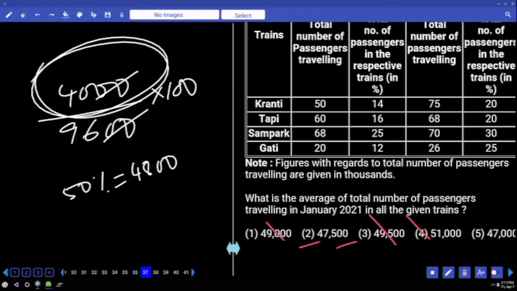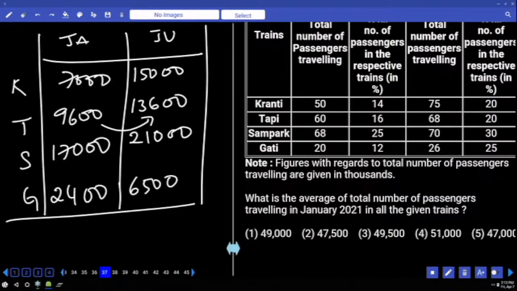That's it. What is the average total number of passengers traveling in January 2021 in all the given trains together? You need to add all the values and divide by 4. Can you do that or do you want me to solve? 9,600 plus 2,400, 12,000. 7,000 plus 17,000, 24,000 plus 12,000, 36,000.